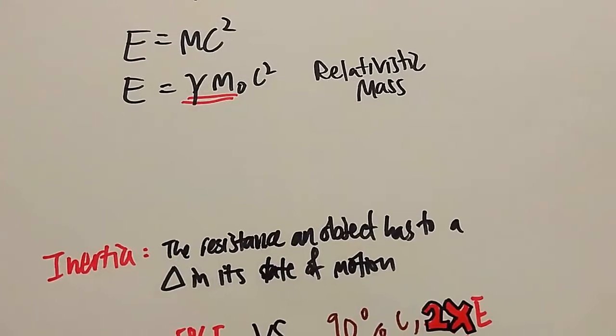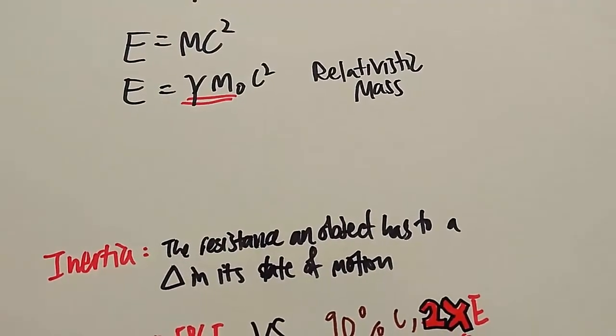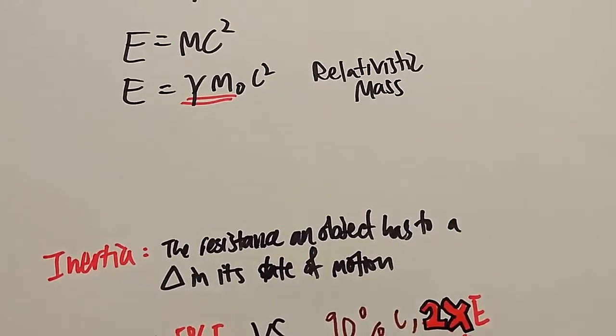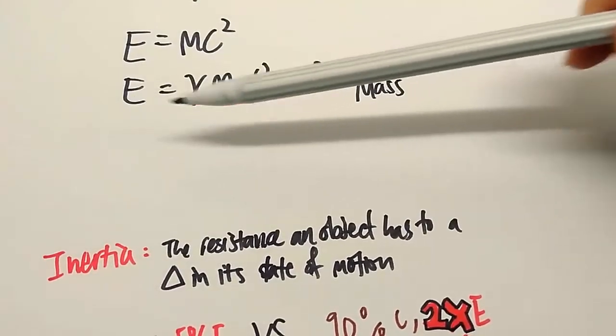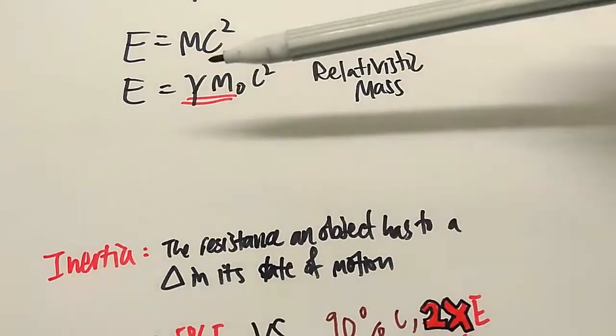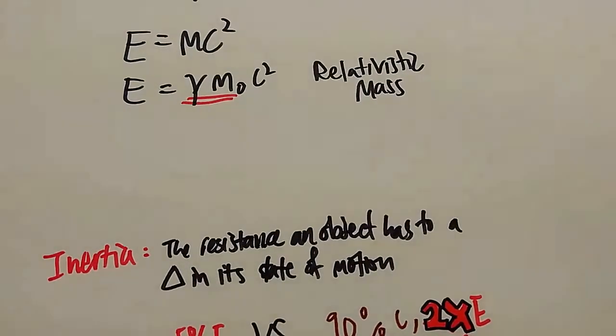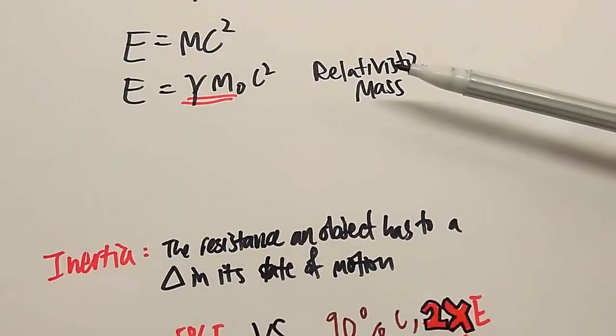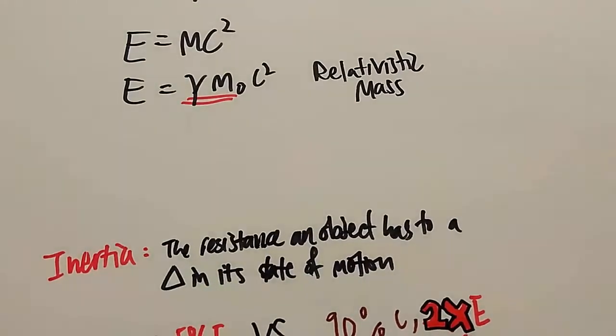In order to explain this, we would need to use Einstein's famous equation E equals mc squared. This equation, however, can only be applied to objects at rest. So for us dealing with objects in motion, we would need to use this equation instead, where relativistic mass is basically the Lorentz factor times the rest mass. The rest mass is pretty much the mass that we all know of, which is the mass an object has in its rest frame. Relativistic mass, however, actually includes the energy that a body possesses, in addition to its rest mass.